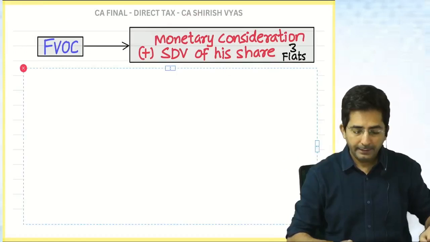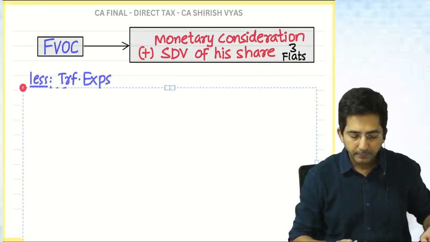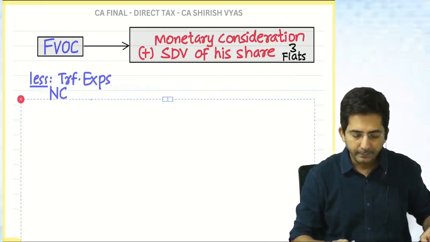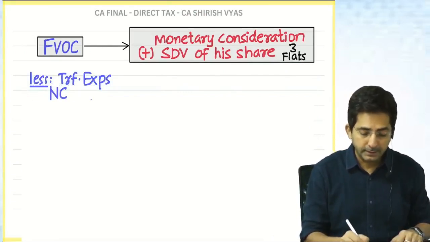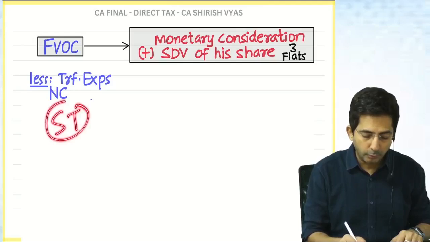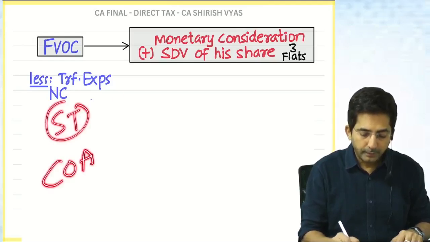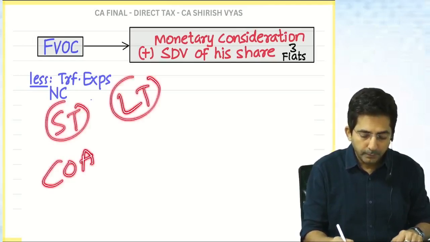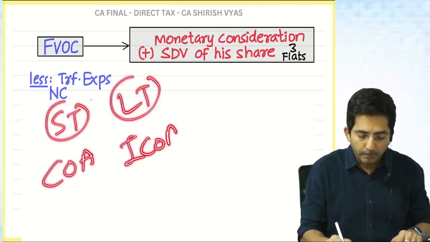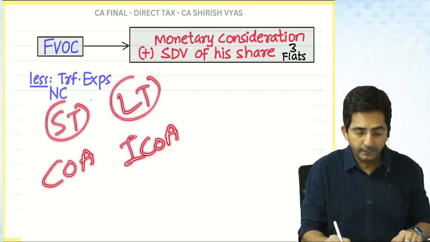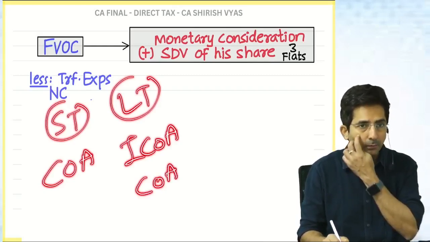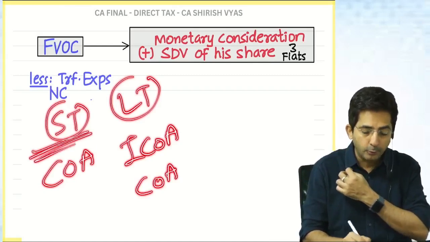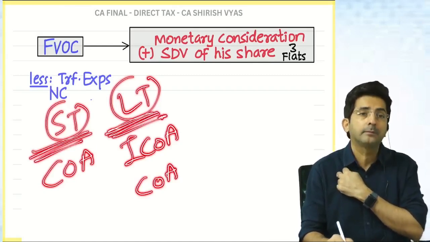Okay. And then after that, less transfer expense, net consideration. After that, what do you do? This is a critical stage. If it is short term, you write cost. If it is long term, you write indexed cost provided it is before the budget. If it is after the budget, you write cost, indexation not allowed. Okay. In short, now you have to check short term or long term.